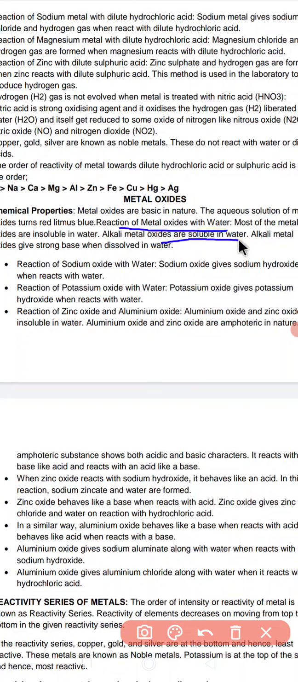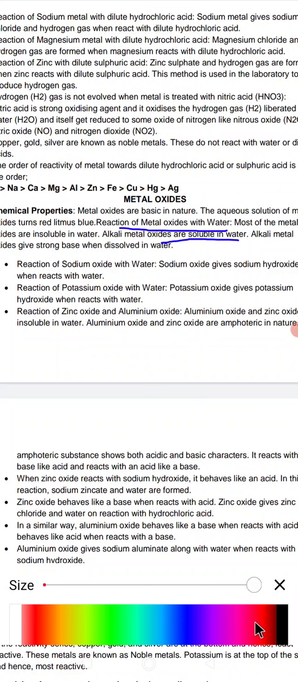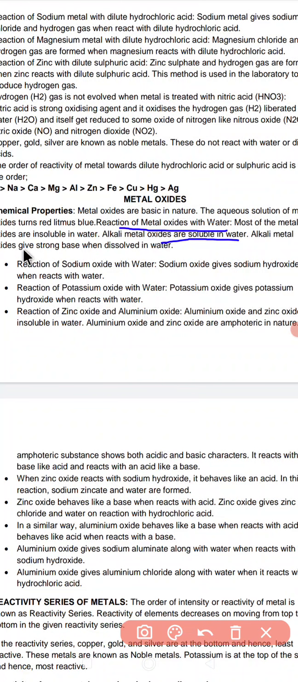Alkali metal oxides give a strong base when dissolved in water. For example, Na2O and K2O, whenever they are dissolved in water, give us NaOH and KOH.